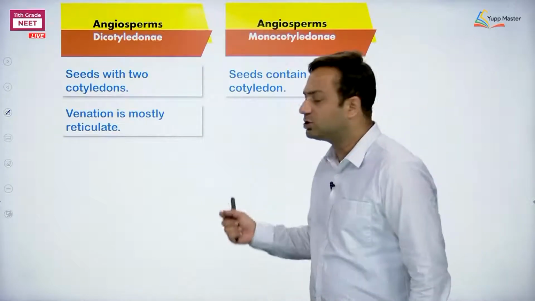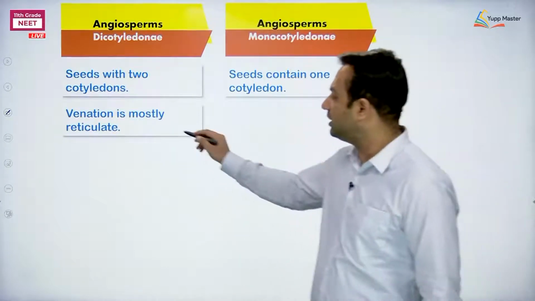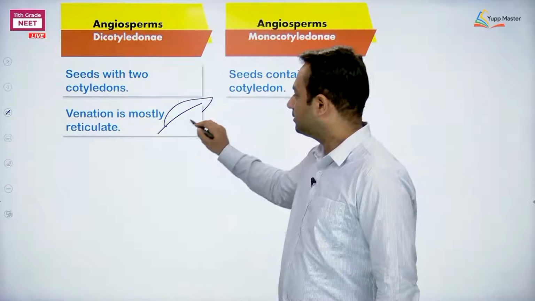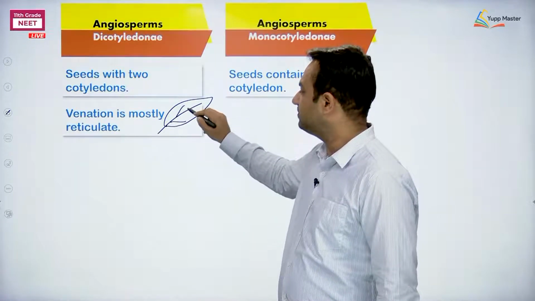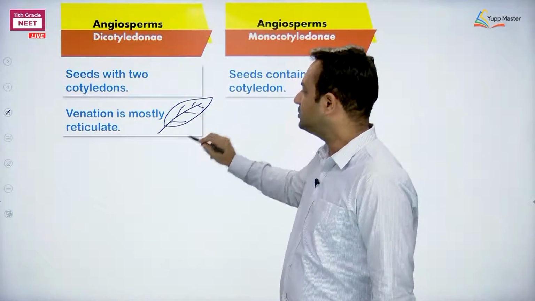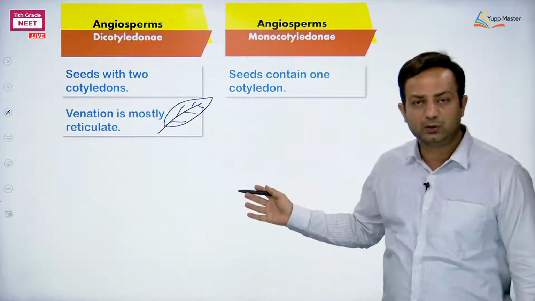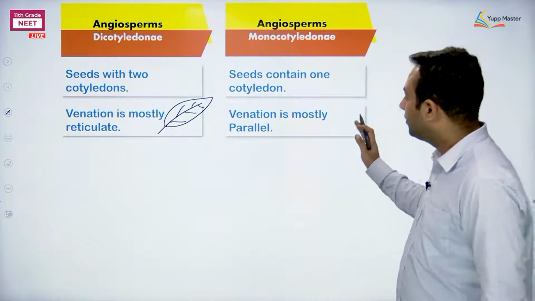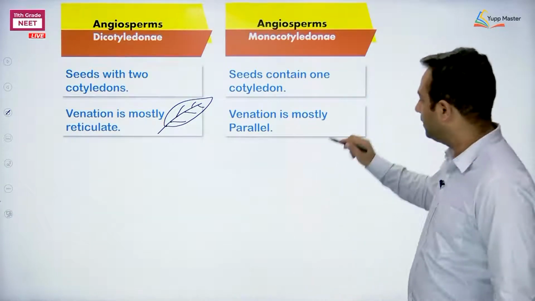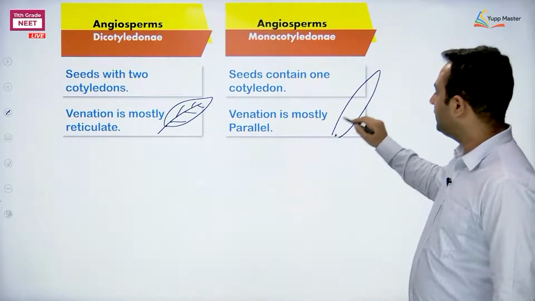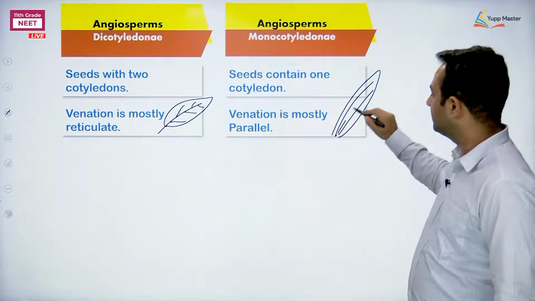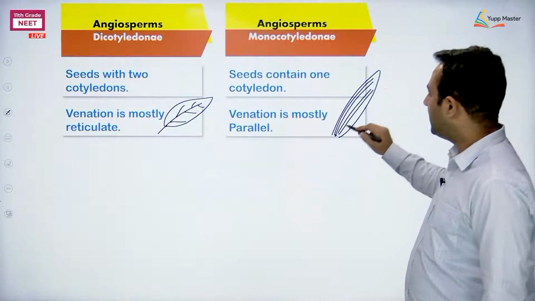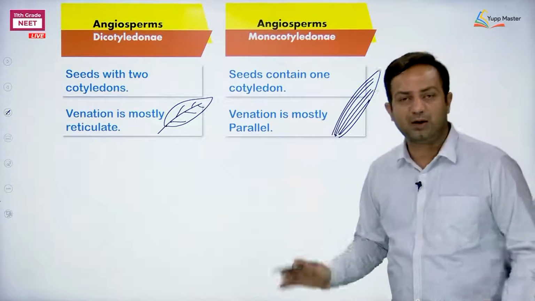We are saying the venation is reticulate. What is venation? The leaf has this kind of venation, the midvein is bearing these veins, and these veins are further forming a network. This is reticulate, whereas in monocots, the venation is parallel. This is the leaf type, and these are the veins. They are not crisscrossing, they are almost parallel.